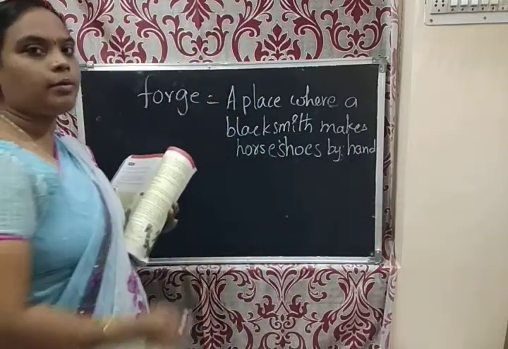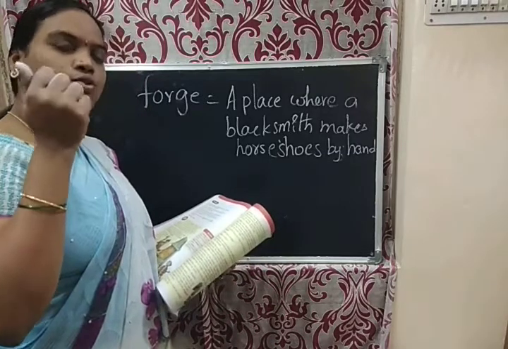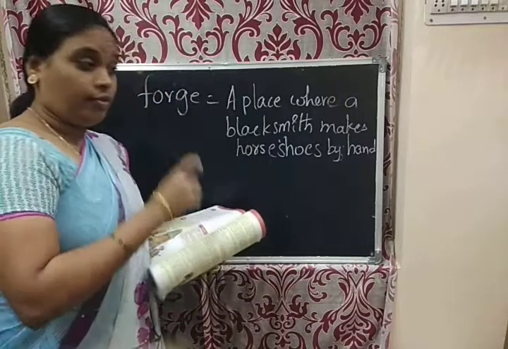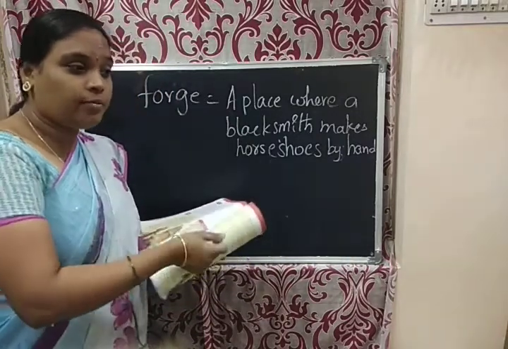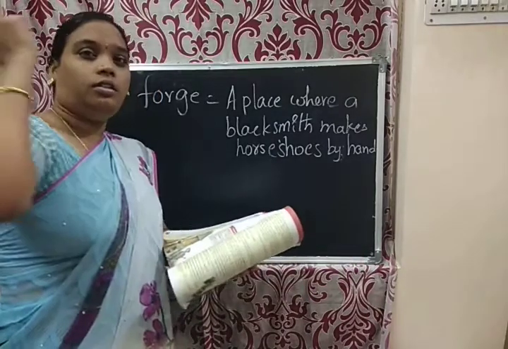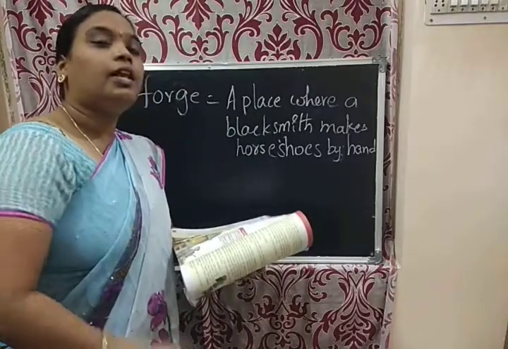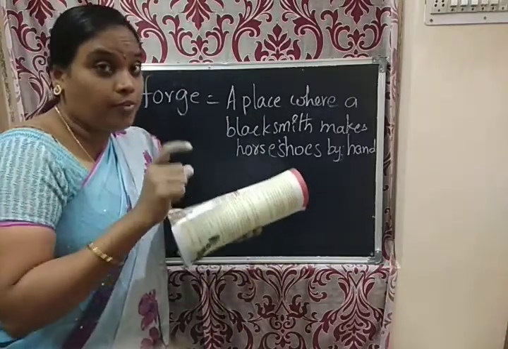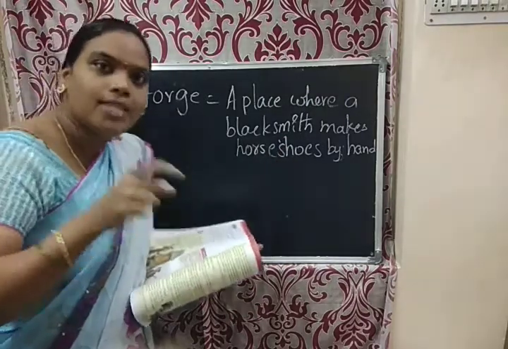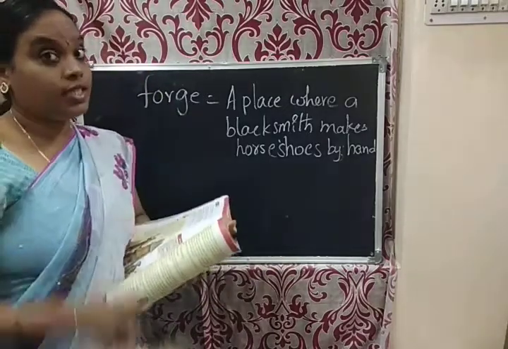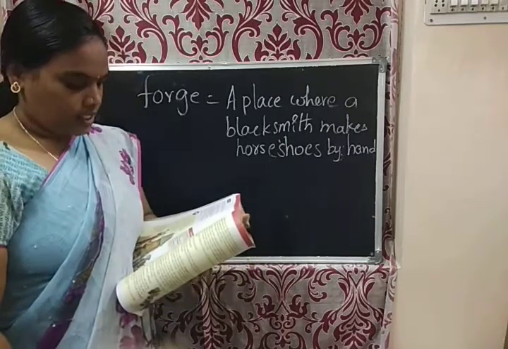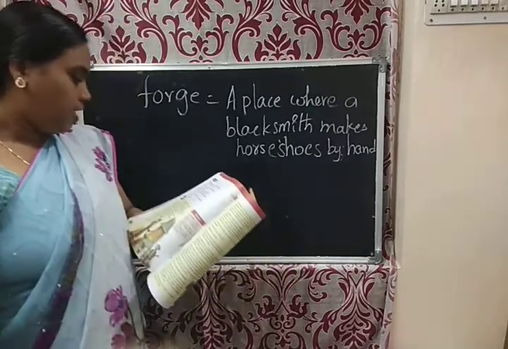So here, how does he make that one? Here he used one hammer, an iron hammer, and a flame. With that flame they keep those metal objects and they are always beating them, beating that iron with the flame. It molds the shape. That place is known as a forge. It's a place where the blacksmith makes horseshoes by hand.